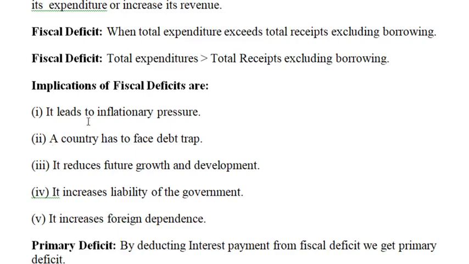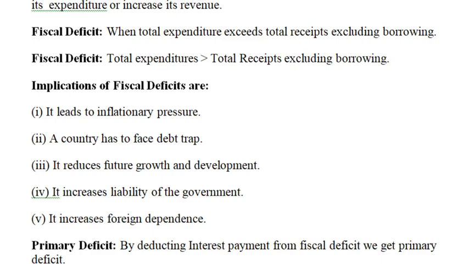Among various formulas, the simple one is: fiscal deficit is equal to total budget expenditure minus total budget receipts excluding borrowings.